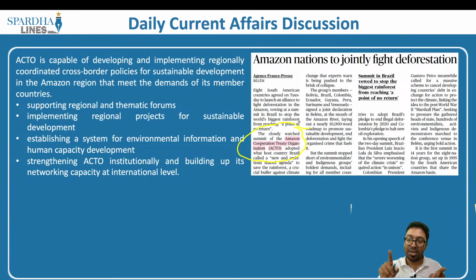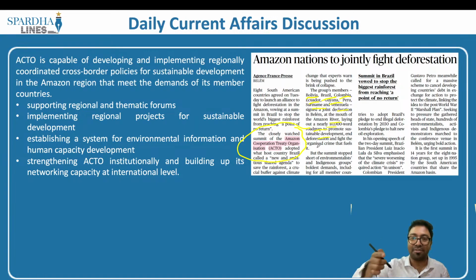in South America. In order to make sure that this does not happen, we have countries which have come together basically to ensure sustainability. Sustainability of what? The Amazon forest. So which are the countries which are part of it? Bolivia, Brazil, Colombia, Ecuador, Guyana, Peru, Suriname and Venezuela have signed a joint declaration at the mouth of the Amazon River, laying out a nearly 10,000 word roadmap to promote sustainable development, stop deforestation and fight the organized crime that fuels it. So basically what we have to make sure is the sustainability of the Amazon forest.